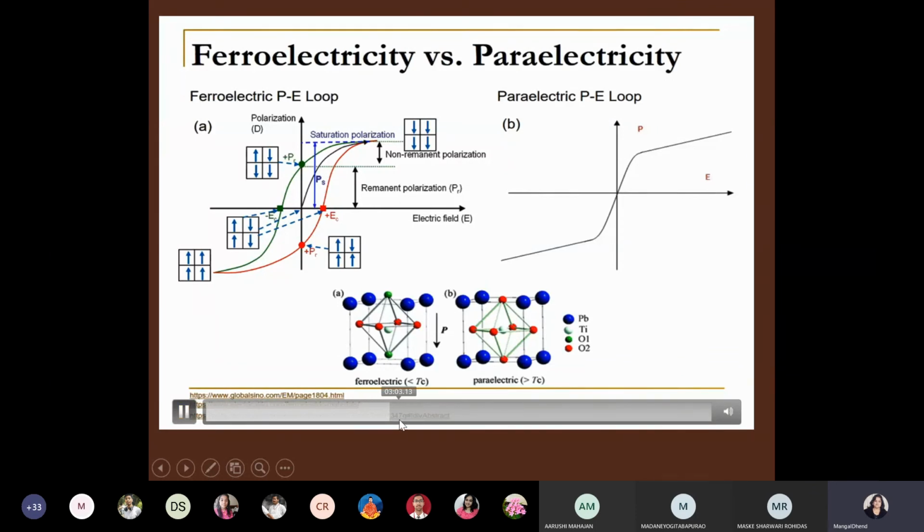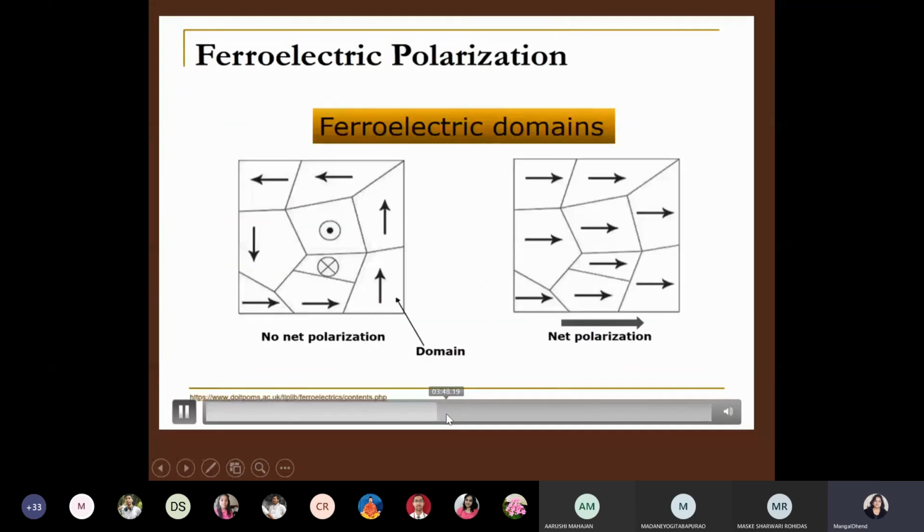This cycle will be talked about more later. This is back to zero. Instantaneous polarizations are called domains. I told you there are different regions inside the material. So consider this is one material or lattice of one material, and the dipole moment in this part will be upward. So this is called a domain.